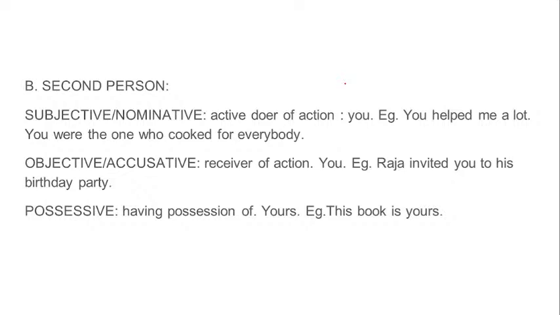Raja invited you, you are the one, both uses you. But in the third case, that is the possessive case, having or showing possession, belonging, anything that is yours. This book is yours. That means what? Who does this book belong to, or who possesses the book? You possess the book. So this book is yours. Yours is the possessive case of second person.